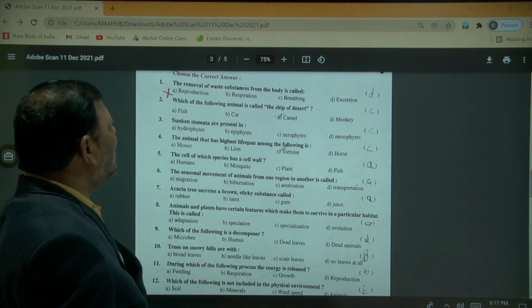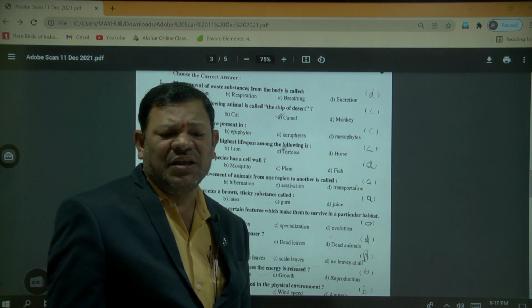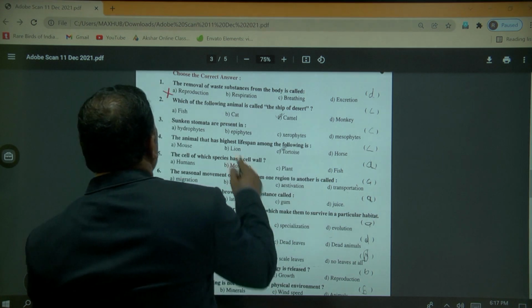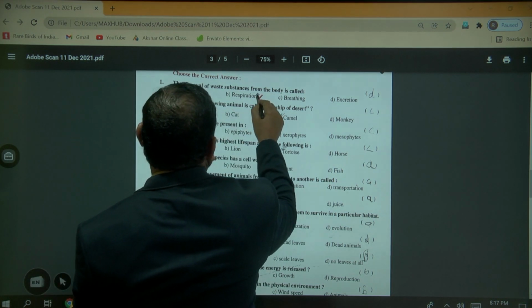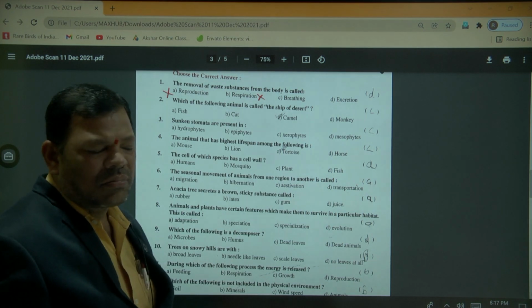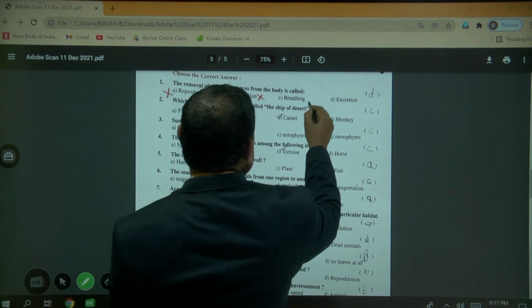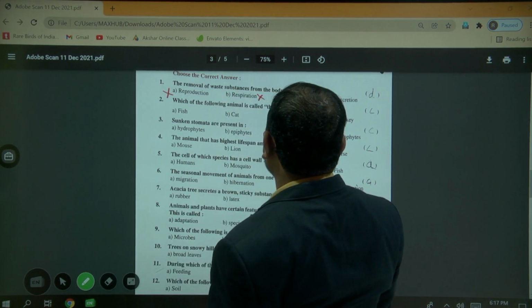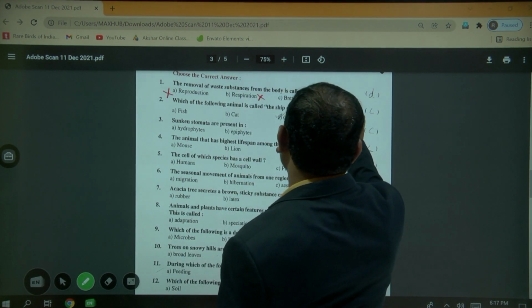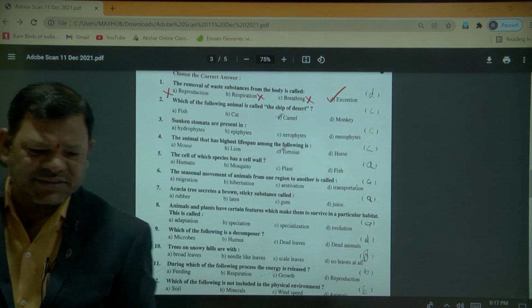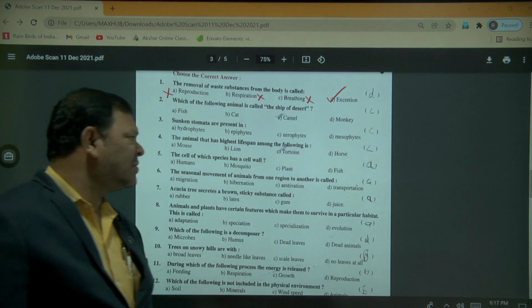Next, respiration and breathing: breathing in and breathing out, taking in oxygen and releasing carbon dioxide. This is the energy generating system, not waste removal. Breathing is also wrong. So what is the correct answer? The removal of the waste substances from the body is called excretion.